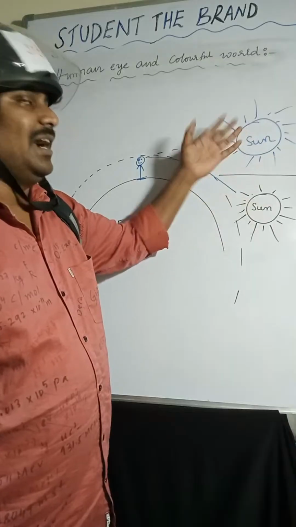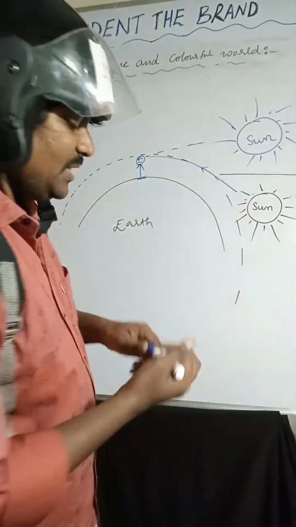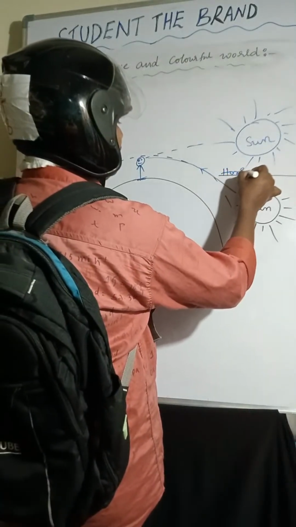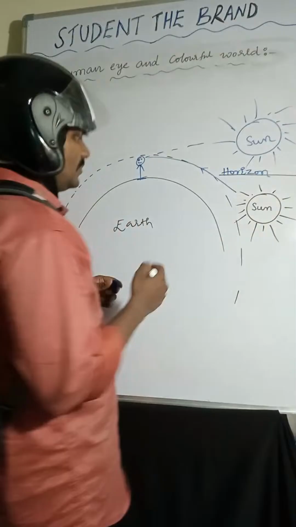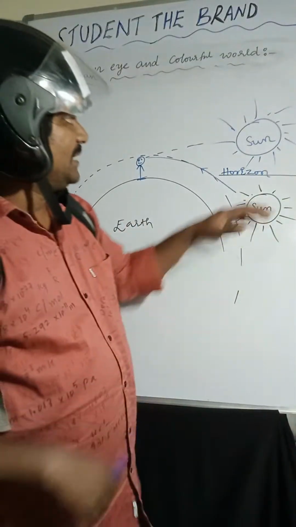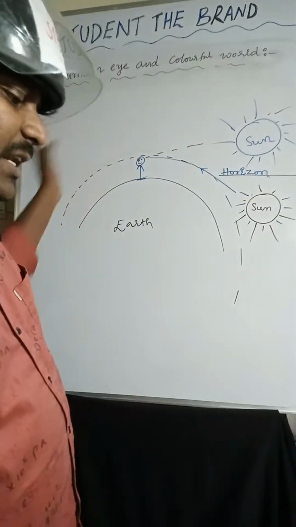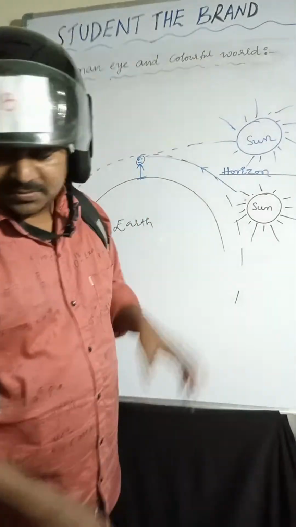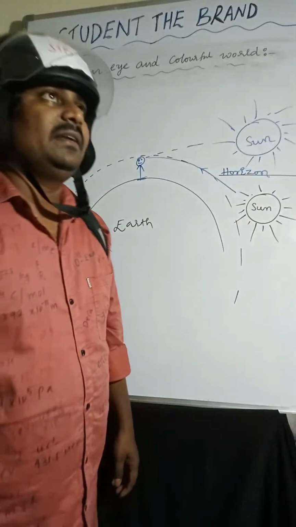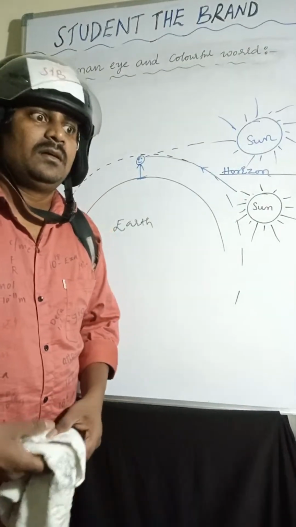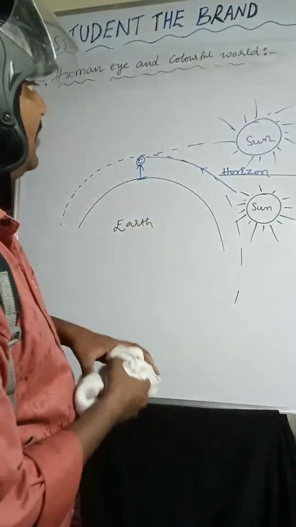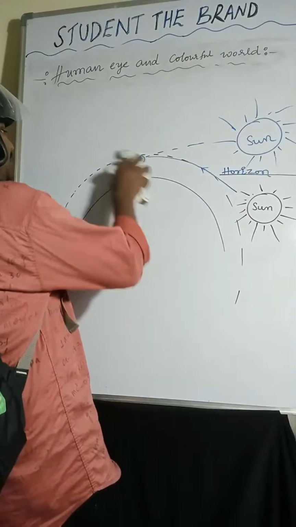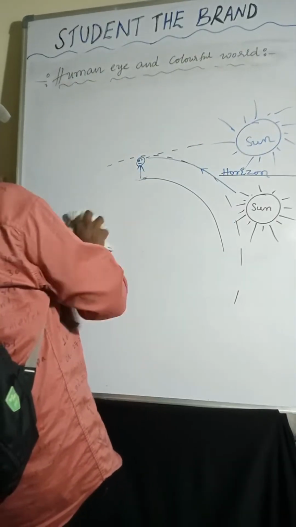The sun appears 2 minutes in advance of sunrise. So this I am taking as the origin. And in the evening also, sunset is delayed because of the Earth's atmosphere. I hope it is very clear: delayed sunset and advanced sunrise, because of atmospheric refraction.